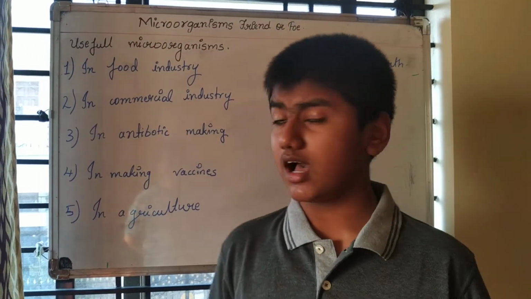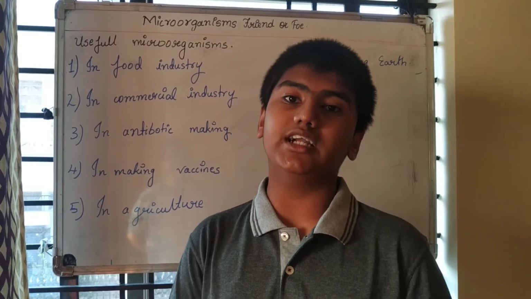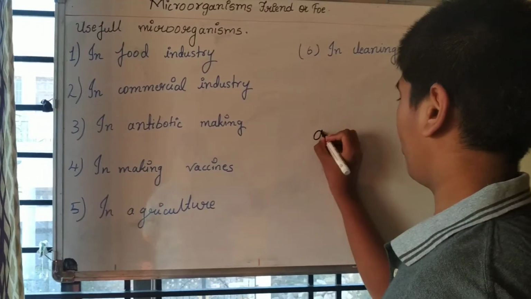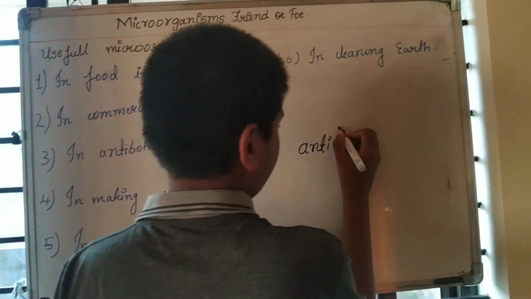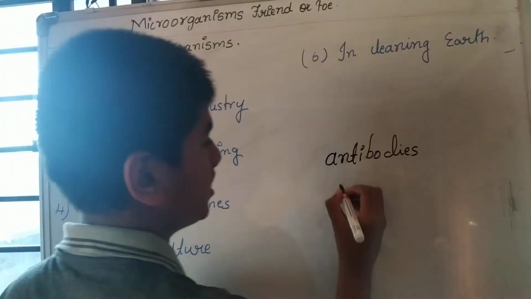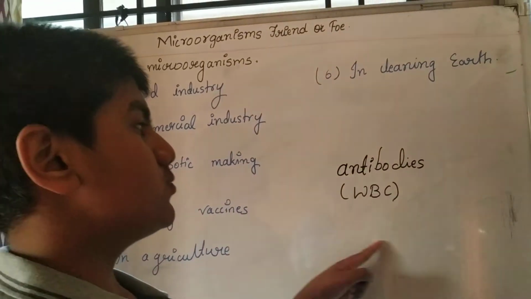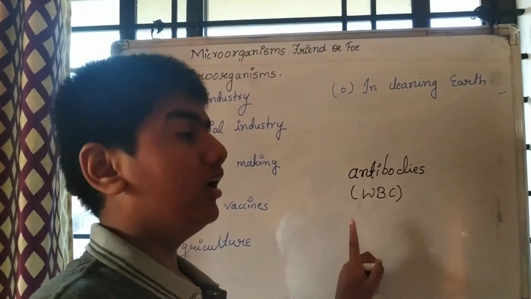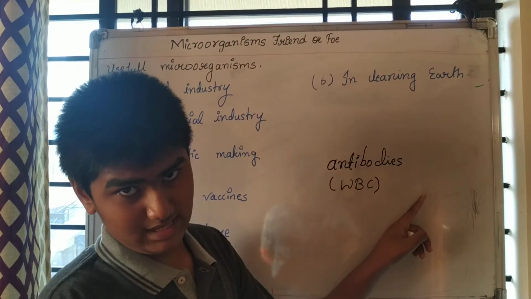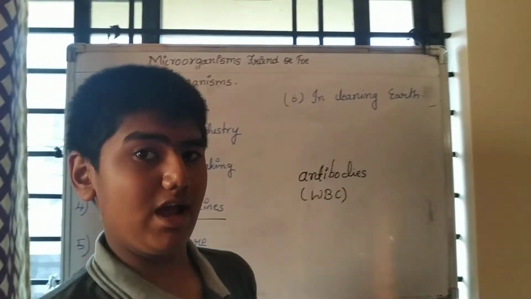Now coming to the fourth one, in making vaccines. Vaccines are weakened or killed microorganisms that are injected into the body. Now our body produces antibodies. Antibodies are produced by our body, and which cell produces them? They are produced by WBC, that is white blood cells. When the weakened microorganisms are injected, the body knows that these are harmful to us, so it fights against them. So vaccines are nothing but weakened microorganisms.